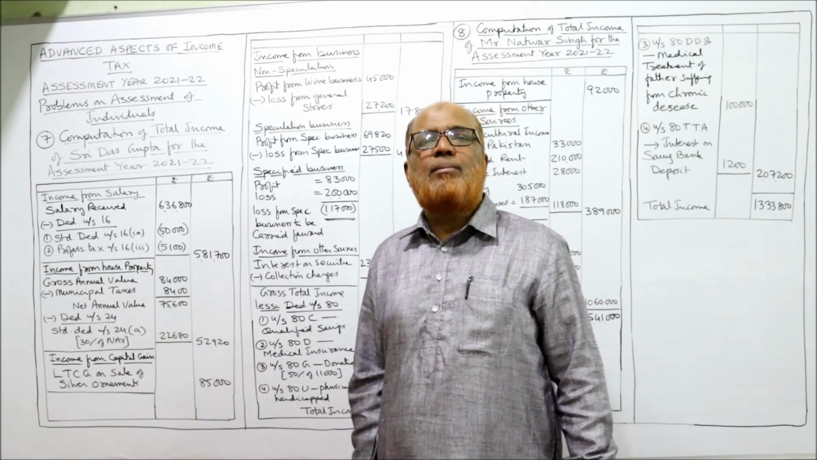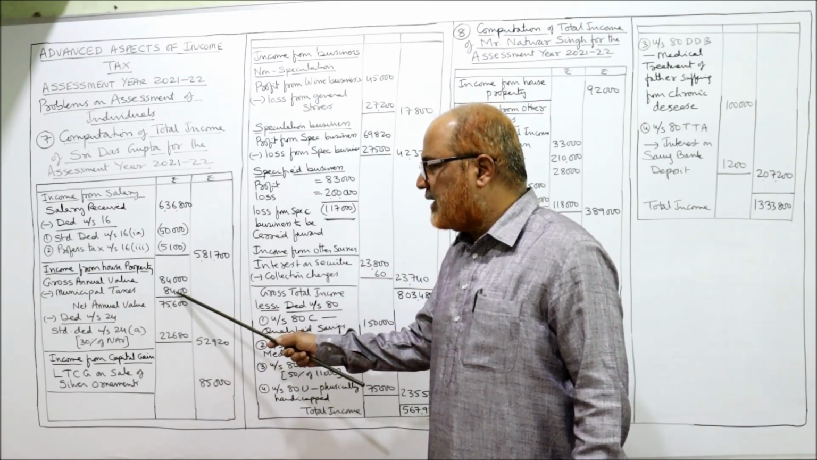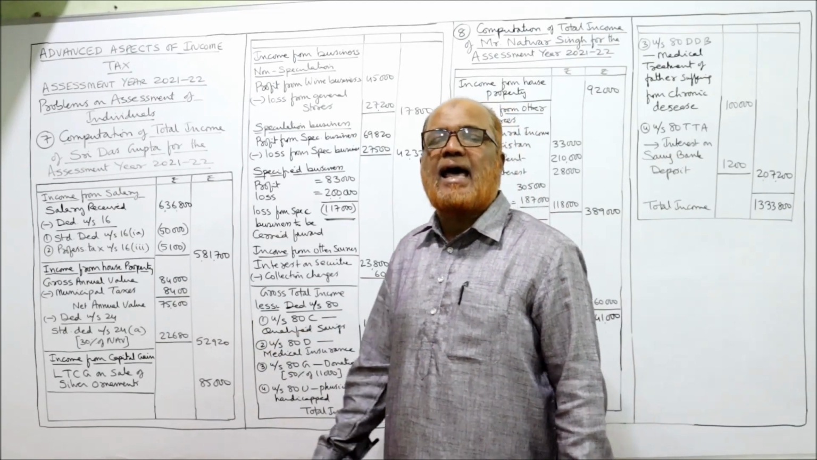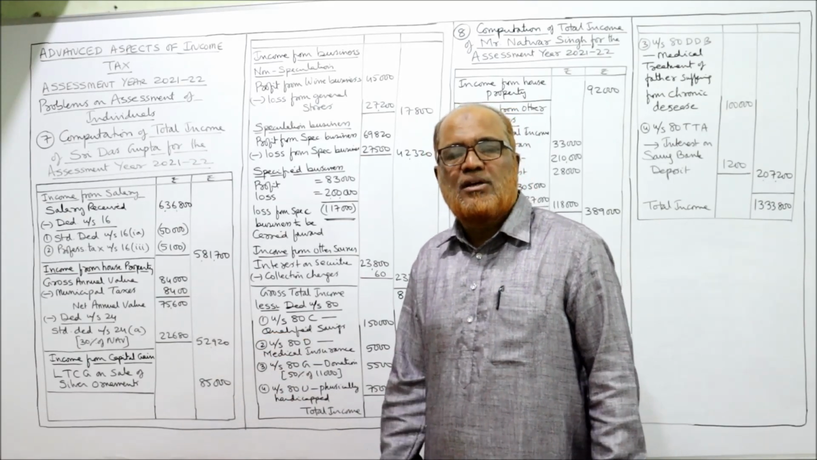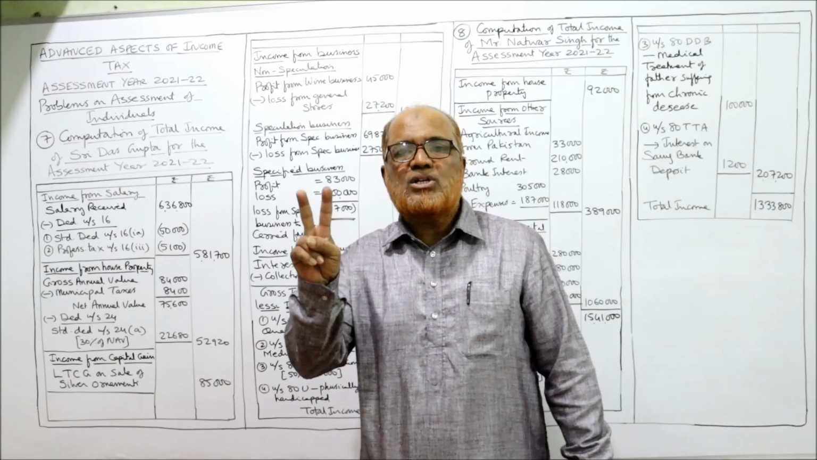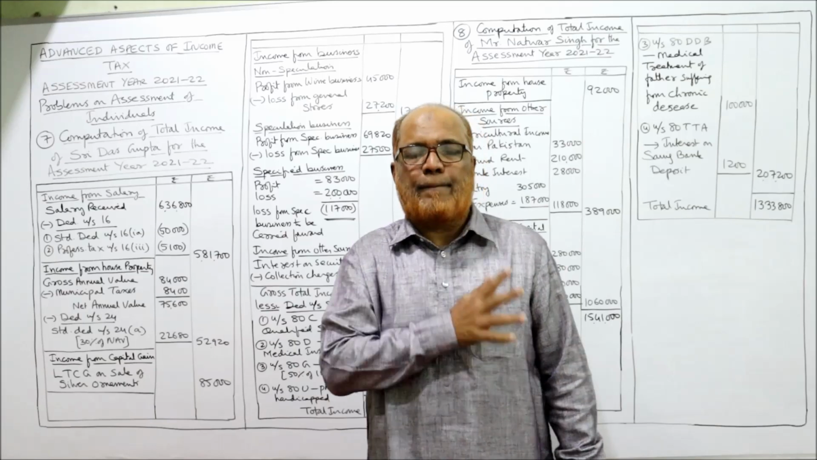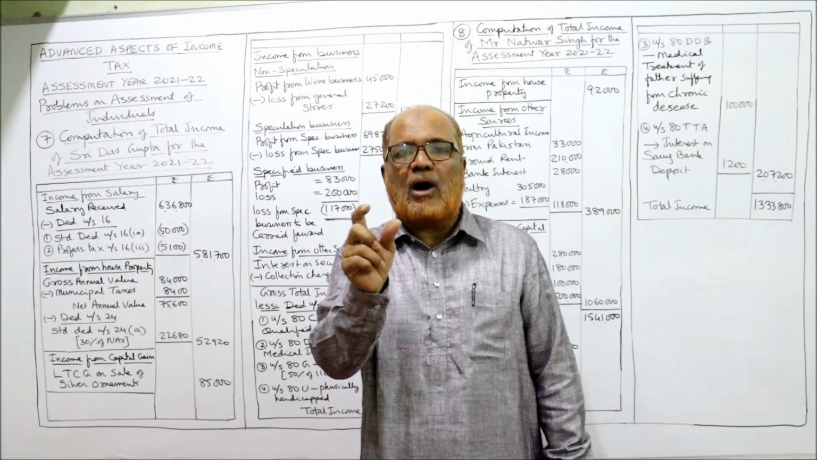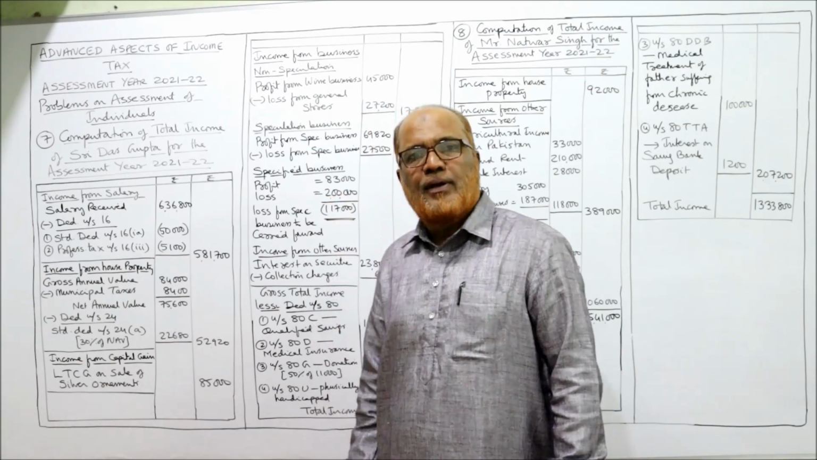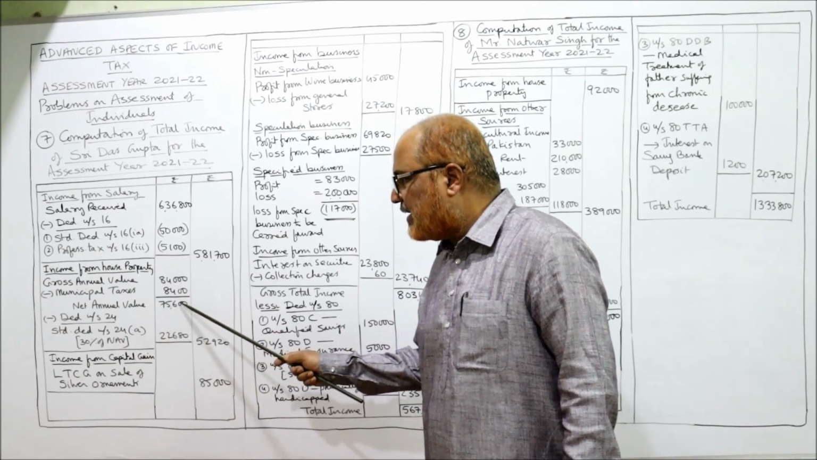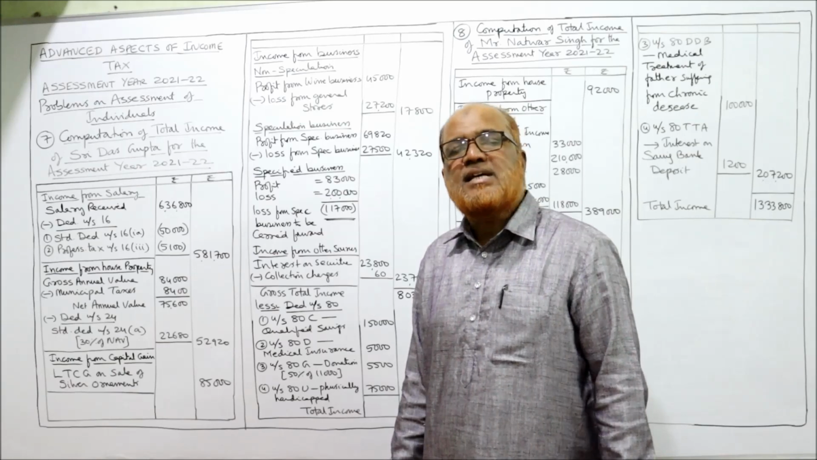From this, deduction will be allowed: municipal taxes paid by the assessee. Yes, municipal taxes 8,400. Deduct, and we get the net annual value, called NAV. So we got NAV 75,600. From NAV, only two deductions are allowed, 24A and 24B. Under 24A, the standard deduction, a compulsory deduction of 30% of NAV. So 30% of 75,600 is 22,680. 22,680 is the standard deduction.